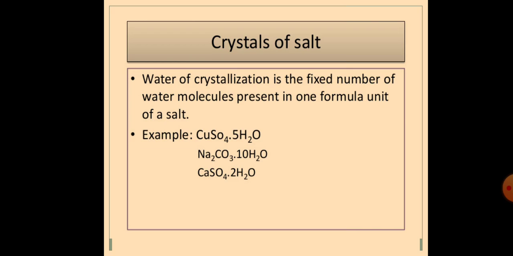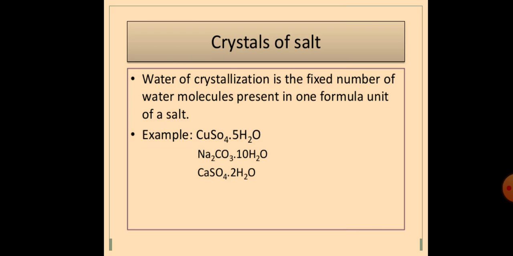It is called the water of crystallization. The fixed amount of water that is associated with some compound as an integral part of that crystal is called water of crystallization. Now you can see the different formulas that I have given you: copper sulfate is pentahydrate, sodium carbonate is decahydrate, and calcium sulfate is dihydrate. You can see there.